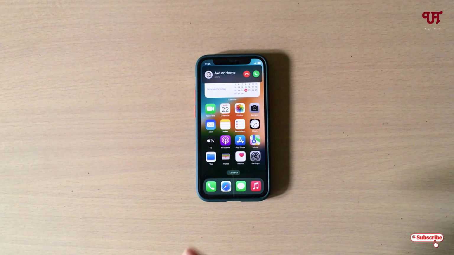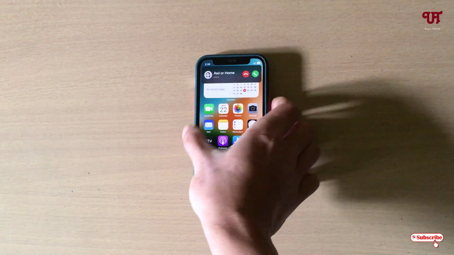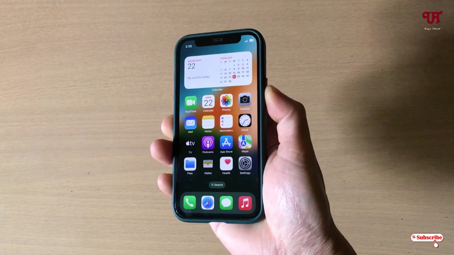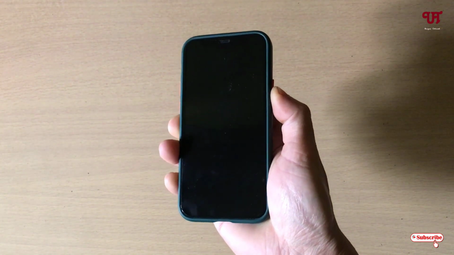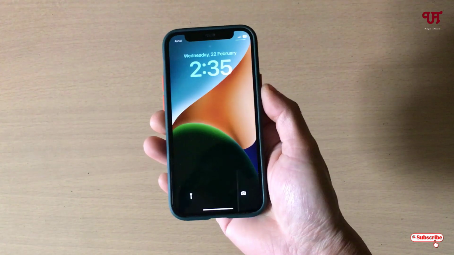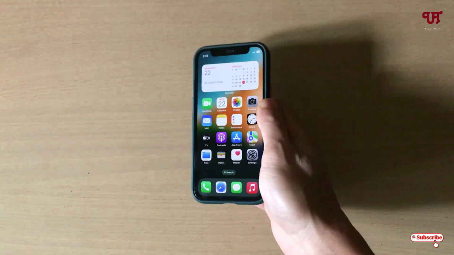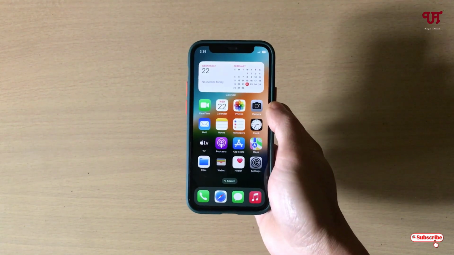So right now you can see I'm getting a call, right? Now whenever I press this power or lock button, now you can see the call has been disconnected. So how can you disable this feature?